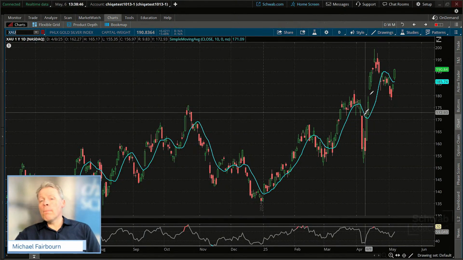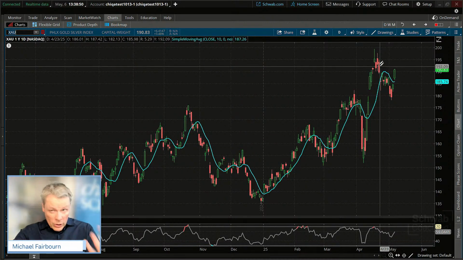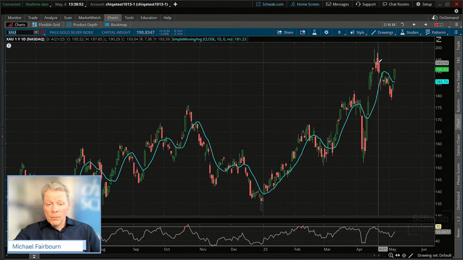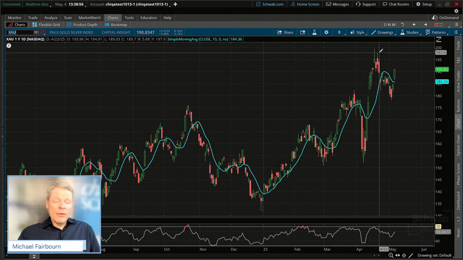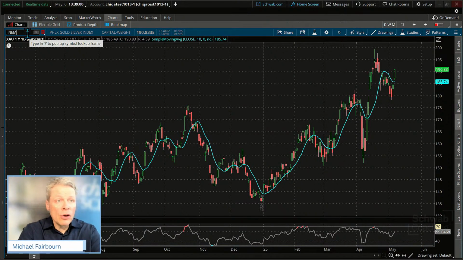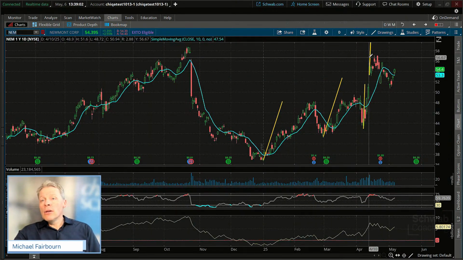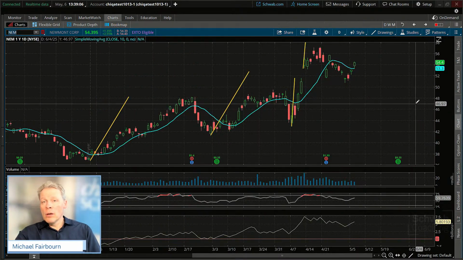This is silver as well. But they said, you know, gold has really outpaced silver. Gold has outpaced not only silver, but some of the gold miners. So a lot of analysts out there are saying, hey, now's the time to look at the miners. Here's a miner, Newmont Mining. You can see the flag pattern there. This is one we've looked at, traded before.